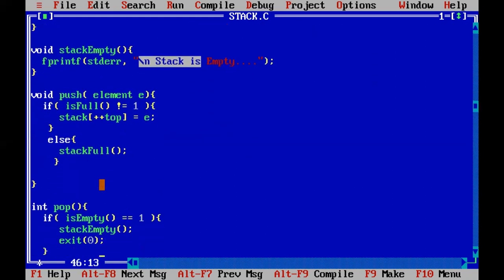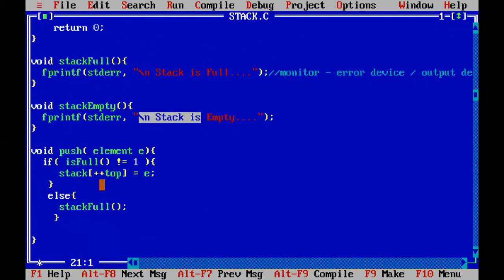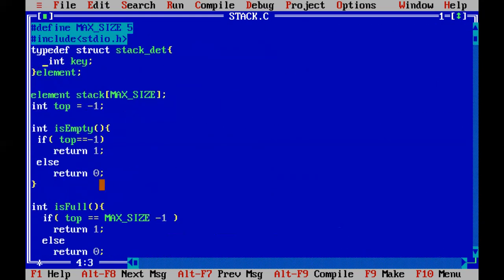Similarly for pop, this is the function for pop. Pop should return a value. So finally, inside the structure, if you see that user defined data type, it has an integer value.